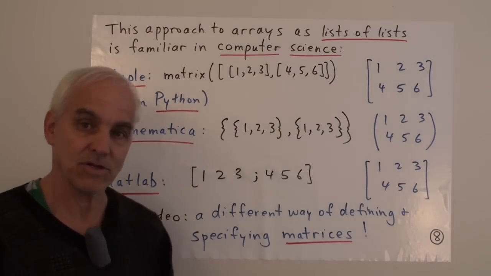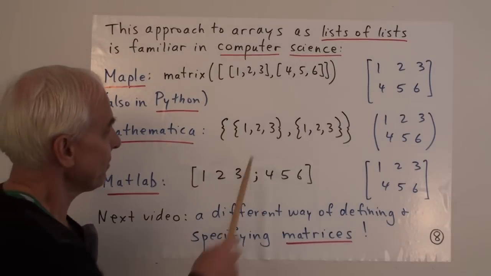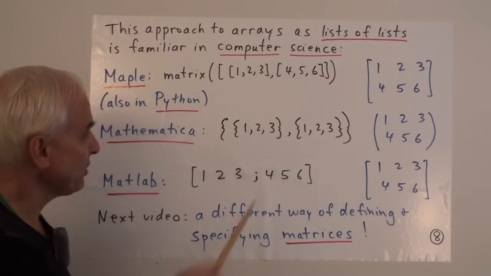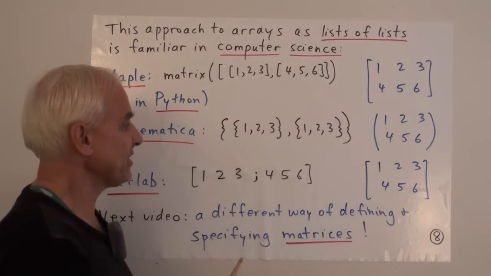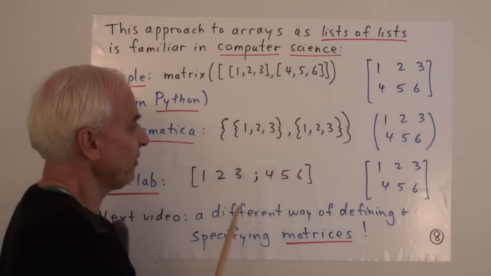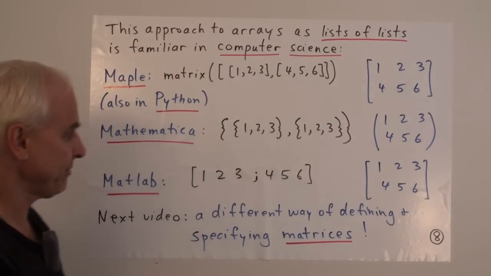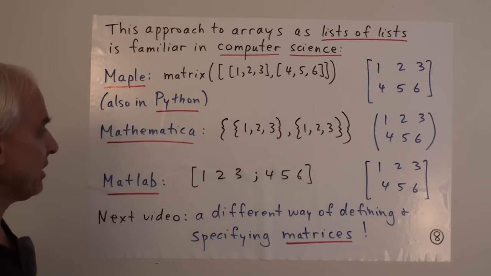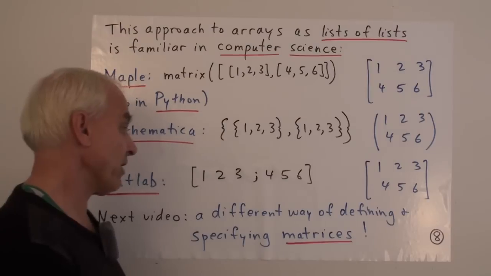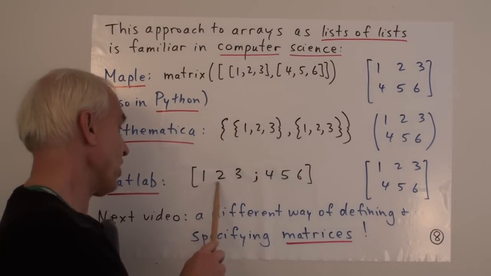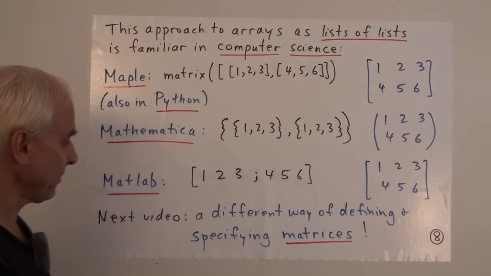Mathematica, which is Stephen Wolfram's brainchild and a very powerful environment for doing mathematical computing, uses something similar, but the convention is slightly different. So there are braces here. The lists are represented by braces. There are still commas, and otherwise it's very much the same. And the output is perhaps an array in round brackets. MATLAB, very commonly used in engineering applications. So for that you can input a matrix rather efficiently, like this, 1, 2, 3, and then a semicolon, 4, 5, 6. That will input that matrix there.